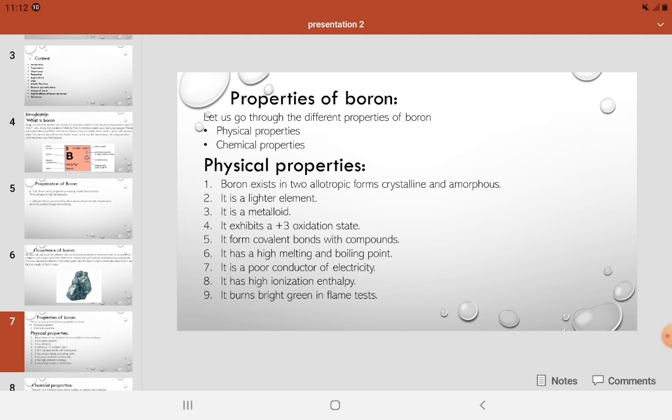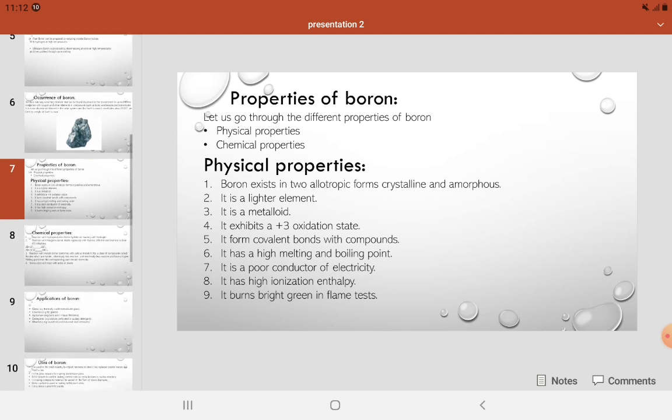Number 2, it is a lighter element. Number 3, it is a metalloid. Number 4, it exhibits a positive 3 oxidation state. Number 5, it forms covalent bonds with compounds. Number 6, it has a high melting and boiling point. Number 7, it is a poor conductor of electricity. Number 8, it has a low ionization enthalpy. Number 9, it burns with a bright green flame test.